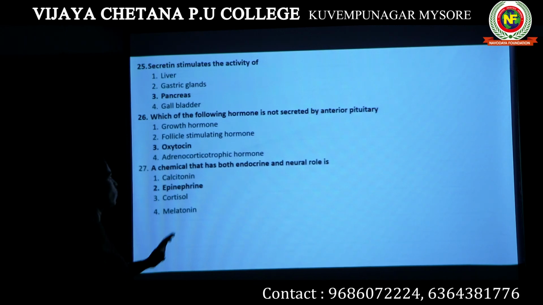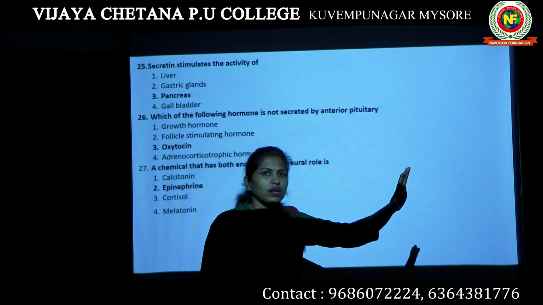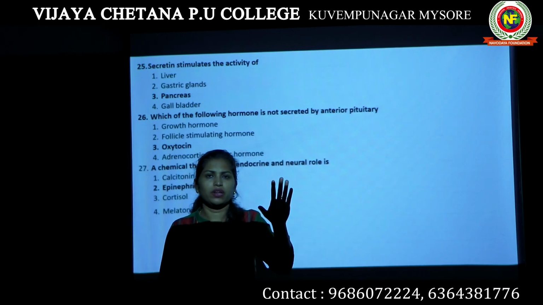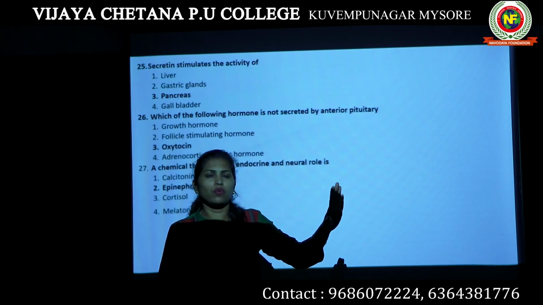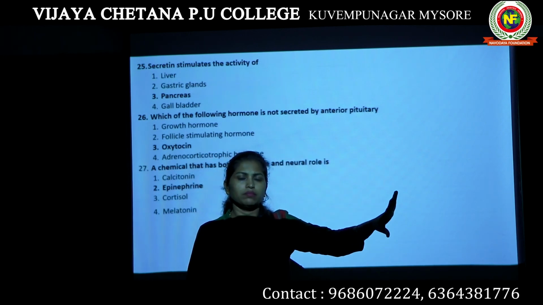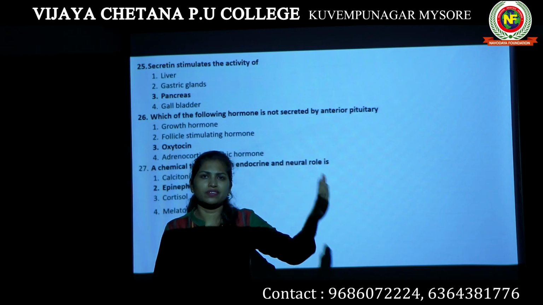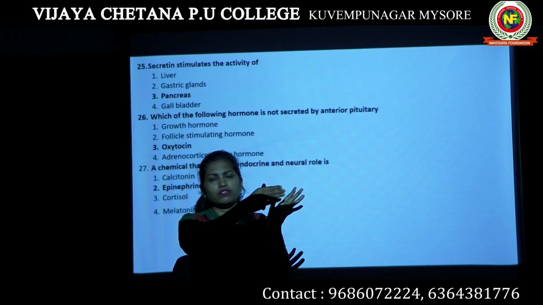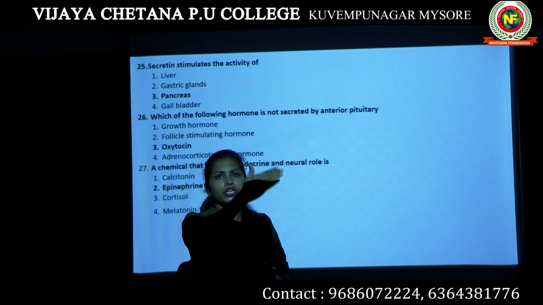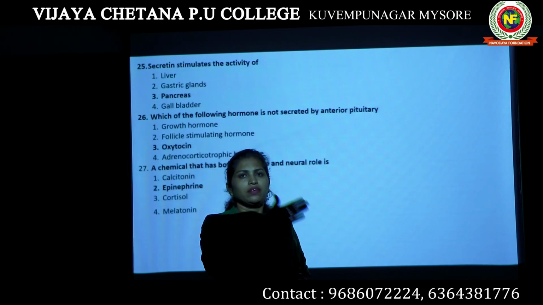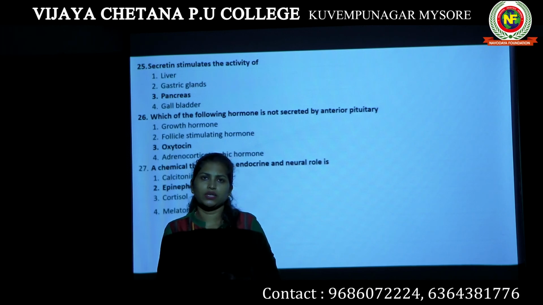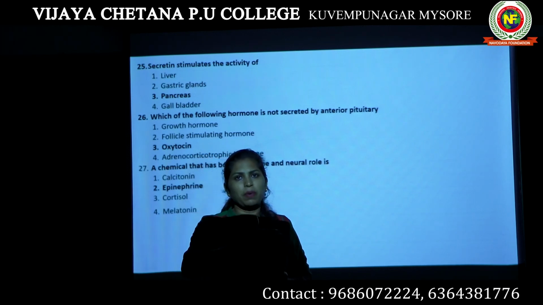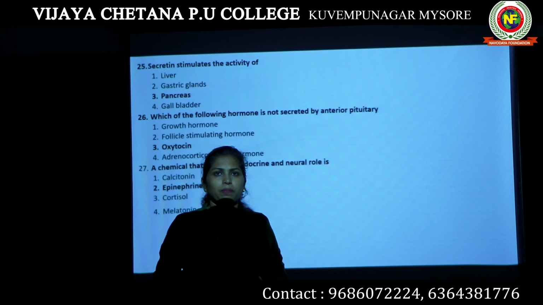Next question: which of the following hormones is not secreted by the anterior pituitary? Let's talk about the anterior pituitary. It has two parts, pars intermedia and pars distalis. The hormones produced by pars distalis are GH, PRL, TSH, ACTH, FSH and LH. The hormone produced by pars intermedia is MSH.